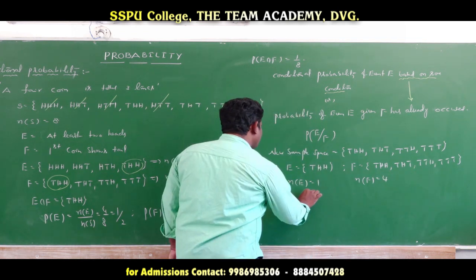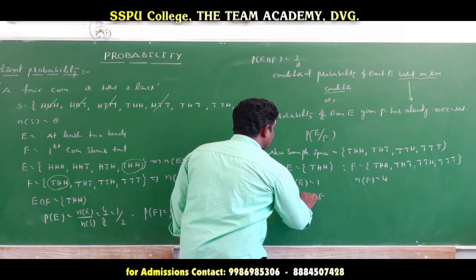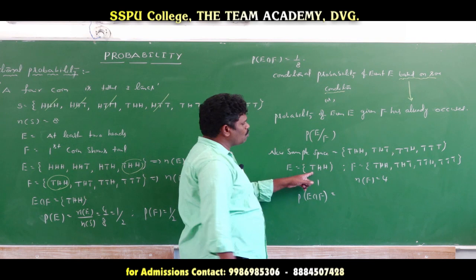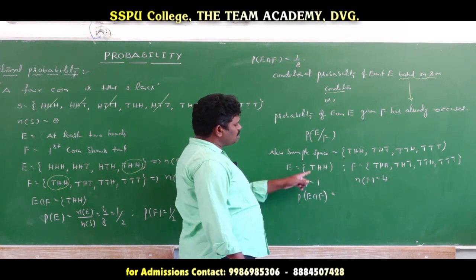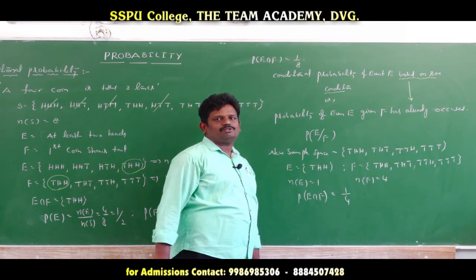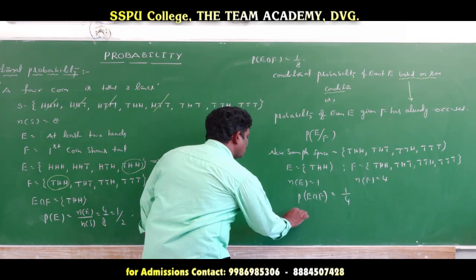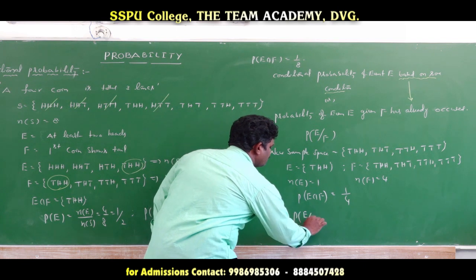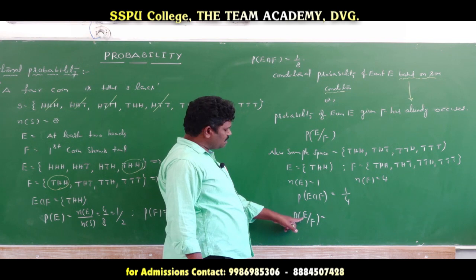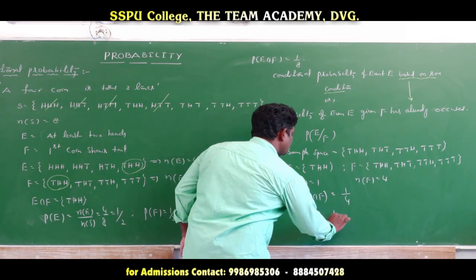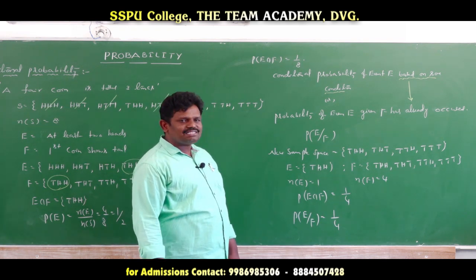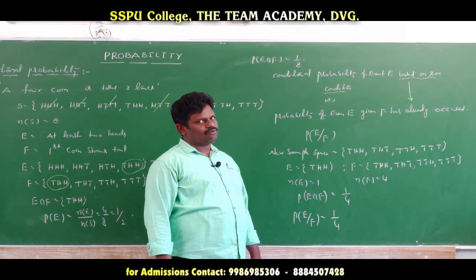Now here we find the probability of E intersection F. In this case, E intersection F has only one common point, so it is 1 by 4 with respect to this sample space. Then finally, the probability of E given F is equal to the number of favorable outcomes in E, which is 1, by the number of favorable outcomes in F, which is 4. So the probability of E given F is 1 by 4.